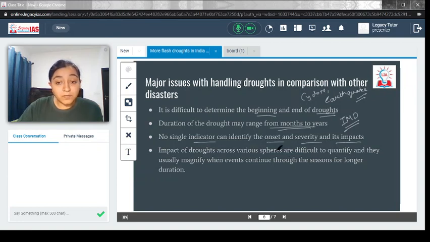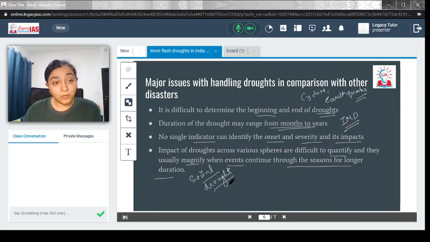The impact of drought across various spheres is difficult to quantify, and it usually magnifies when events continue through the season for a longer duration. For example, there is also the case of social drought, where even with the shortage of water, there is a cost which society as a whole has to pay. People will not be getting tap water, there will be queues. All these things also have to be considered. That is why the overall impact cannot be quantified in case of drought. So it becomes more difficult to have a better predictability system or better mitigation system for drought. But even then there are certain things which could be done.